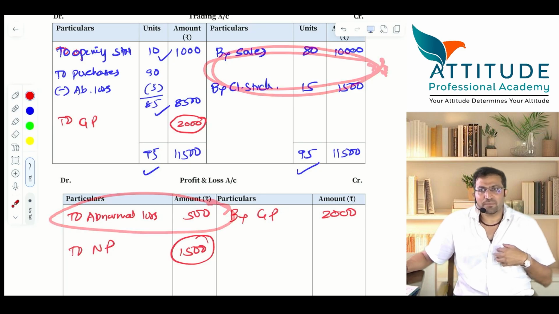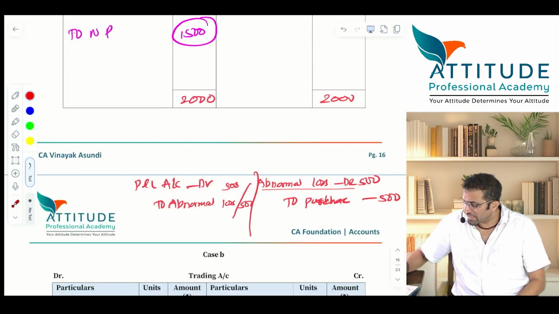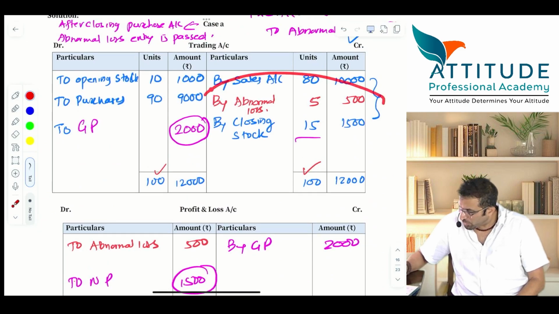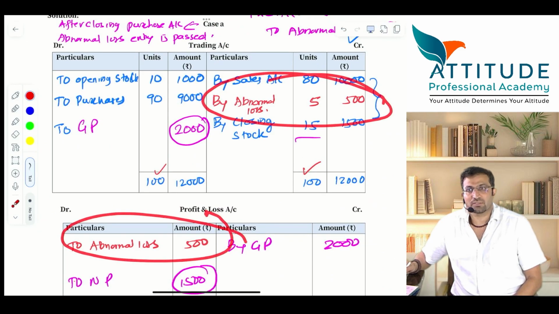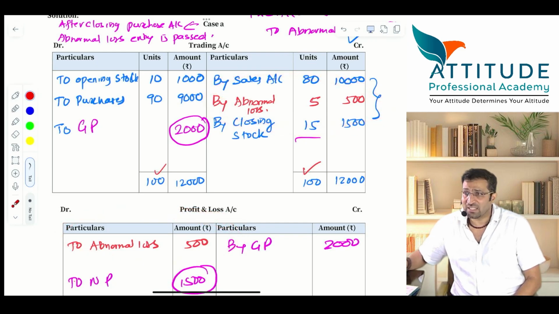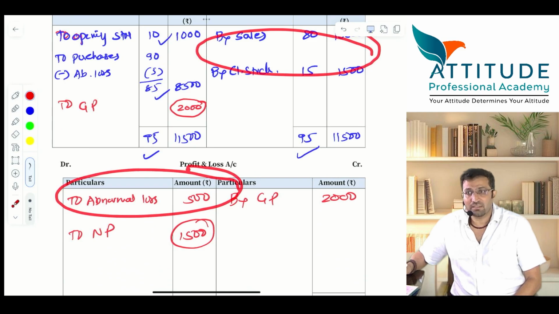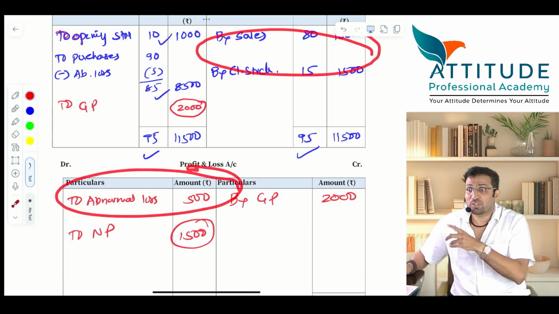I still remember I had referred some textbooks. One textbook they had given like this: by abnormal loss to abnormal loss. And you know PUC 1 and 2, how we were by hearting. Our teacher taught us by abnormal loss to abnormal loss. Then one book I referred, another book. There was no abnormal loss here, but there was abnormal loss in P&L. Then I said, no, that textbook is wrong.